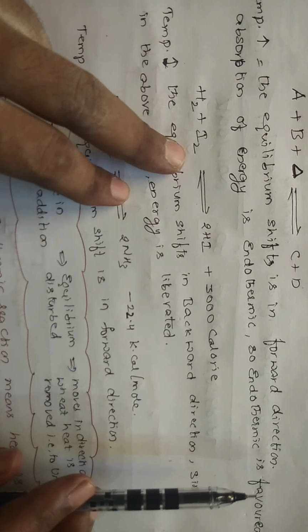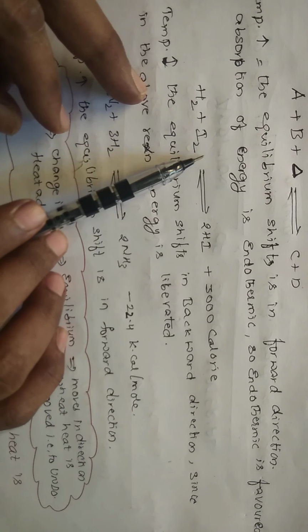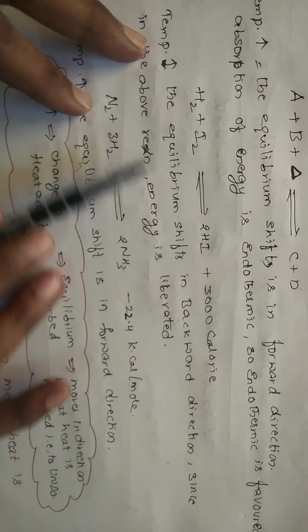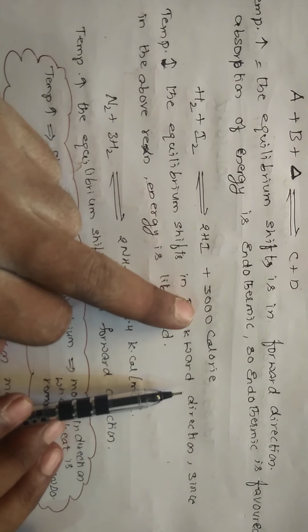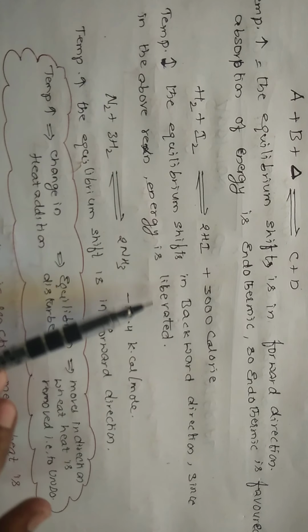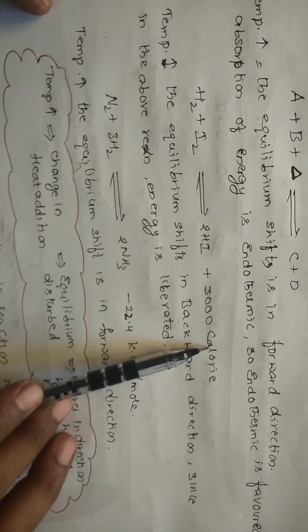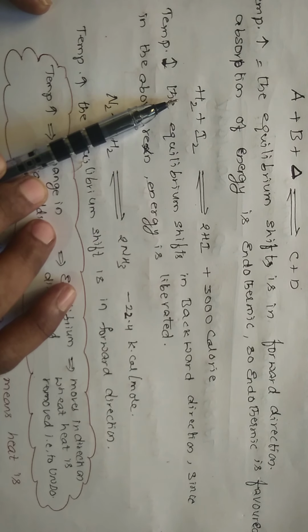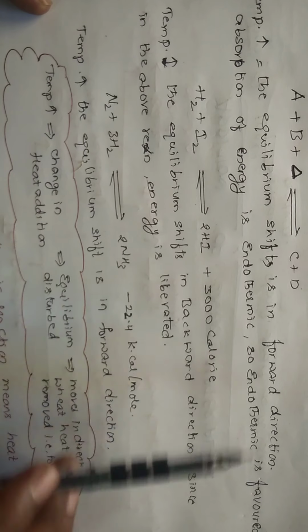So what happens here? If you increase the temperature, this is an exothermic reaction, so it moves in the backward direction, since in the above reaction energy is liberated. If it absorbs energy, it moves in the forward direction. If it is liberating energy and you increase the temperature, it moves in the backward direction. If you decrease the temperature, it moves in the forward direction.